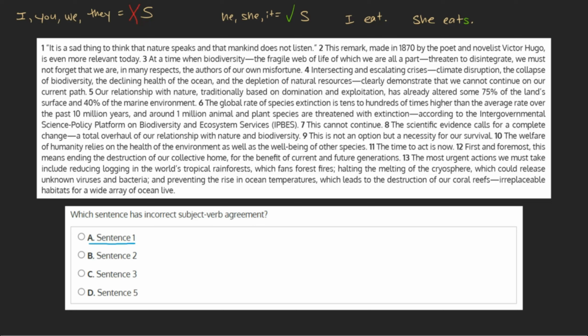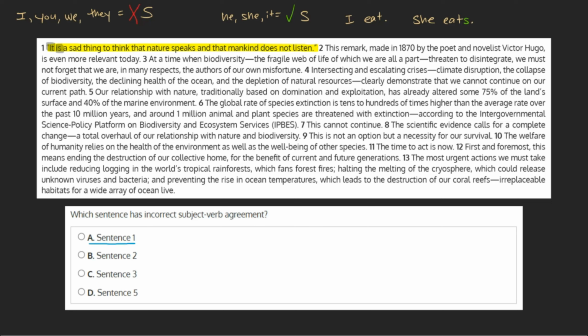A. Sentence 1. It is a sad thing to think that nature speaks and that mankind does not listen. Our subject in this sentence is it, which we see needs an S with its verb. And indeed, our verb is has an S.